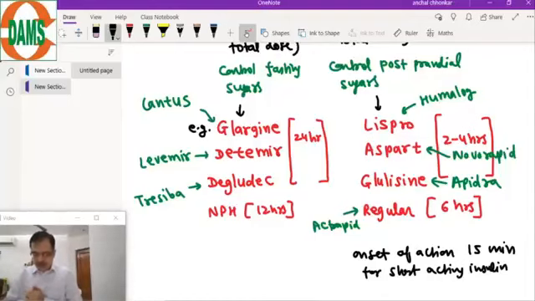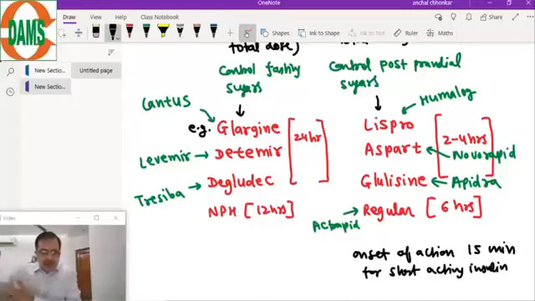Total dose is 0.4 to 1 units per kg, or there is a rough formula, but most guidelines say start with 0.4 to 1. As a practical point, if the average sugar level of the patient is 300, we take the first two digits and start with 30 units total dose.